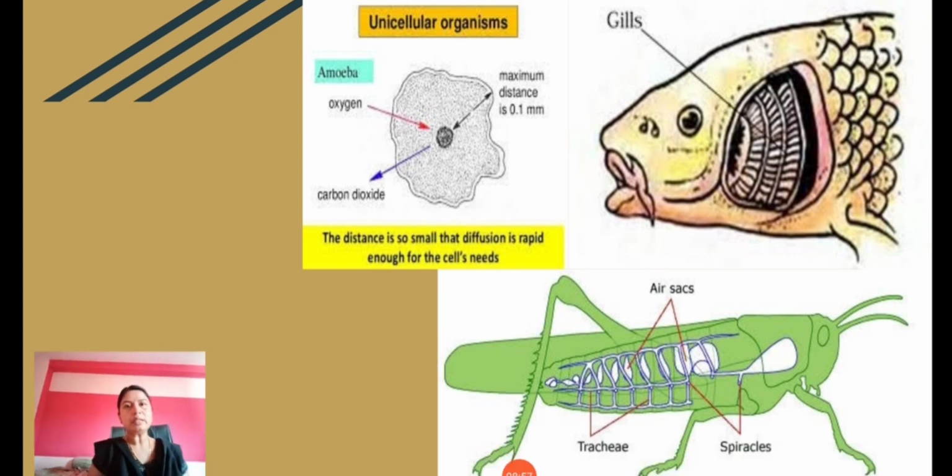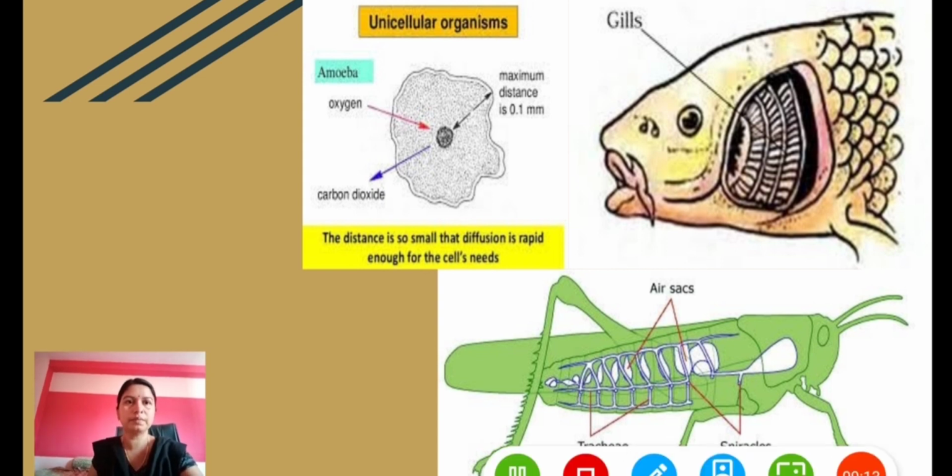In case of insects, they have small openings called spiracles, which are connected to tracheae. So air is taken in through these spiracles and it is sent through the tracheae to different parts, and then again carbon dioxide is given out during exhalation.